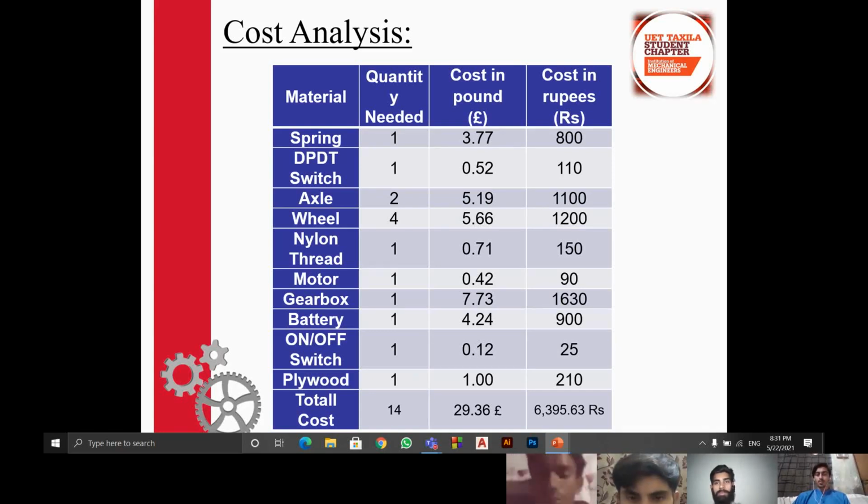Following are the components used in our vehicle: spring, DP-DT switch, axle, wheel, nylon thread, motor, gearbox, battery, on-off switch, plywood. The total cost of our components is 6,395 rupees, which is equal to 29.36 pounds, which is in our requirement range. At last, I conclude that we use basic engineering knowledge to design our vehicle. Our vehicle is cheap, safe, and also efficient.